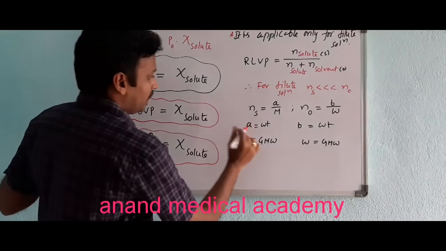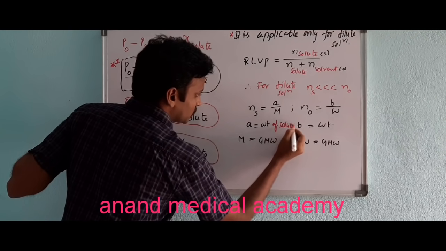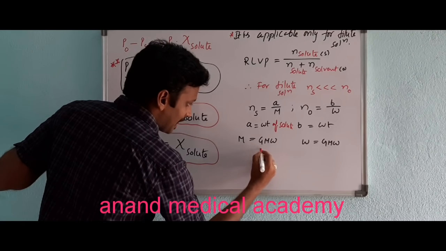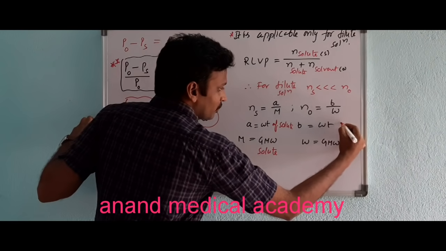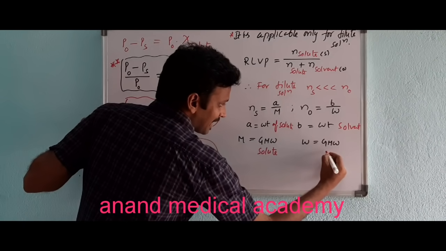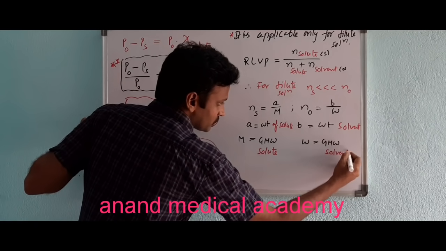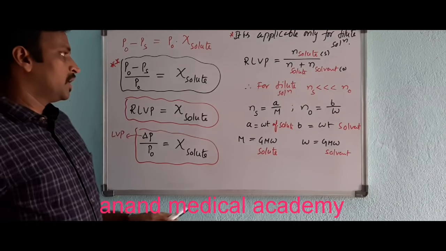Let's see. A is the weight of solute. This M is the gram molecular weight of solute. B is the weight of solvent. W is the gram molecular weight of solvent. Just go through that for a few seconds.